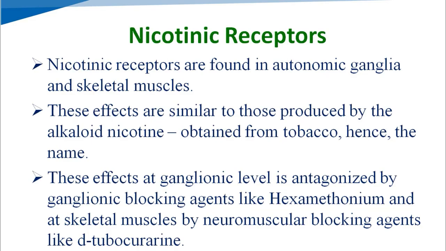Then the second type of cholinergic receptors, which is nicotinic receptors. Nicotinic receptors are located at autonomic ganglia and at skeletal muscles. Effects of these receptors are similar to those produced by nicotine, which is an alkaloid obtained from tobacco. So these receptors are named nicotinic receptors. Effects of nicotinic receptors at the ganglionic level are antagonized by the ganglionic blocking agent hexamethonium, and at skeletal muscles by the neuromuscular blocking agent D-tubocurarine.